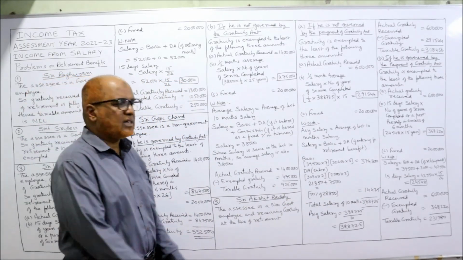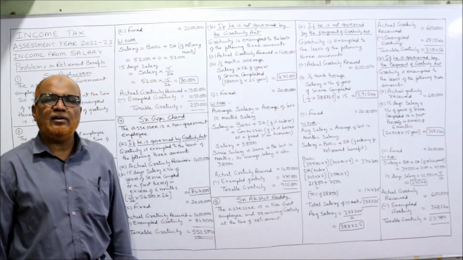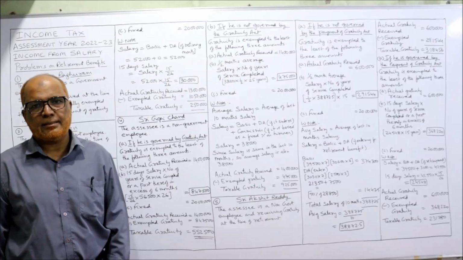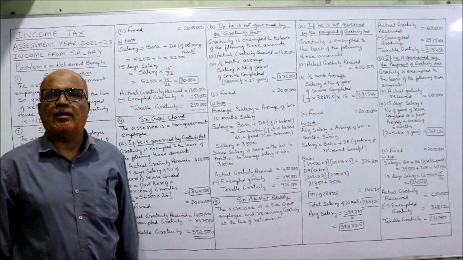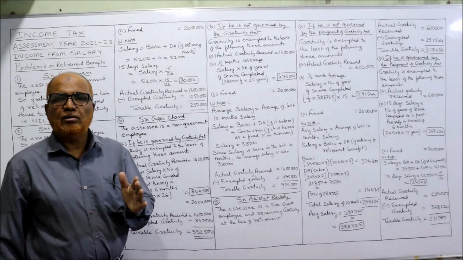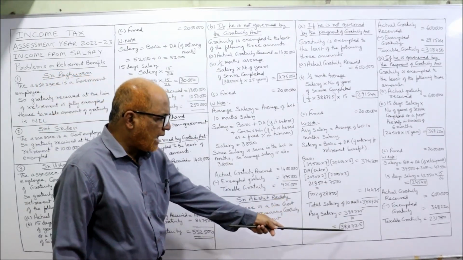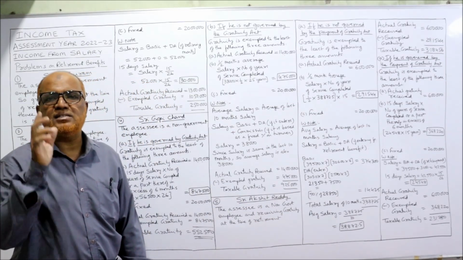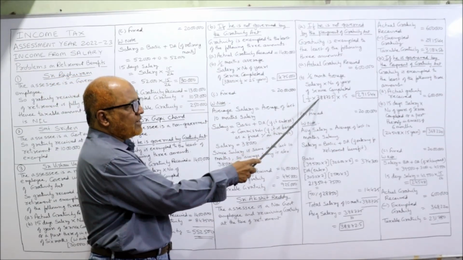Take the total basic plus DA. This is basic, this is DA. 3,88,725 is the total of basic and DA. This is the total of 10 months salary, but we need the average. So divide by 10. Total salary divided by 10 will give the average, 38,872.5. This is the average salary.